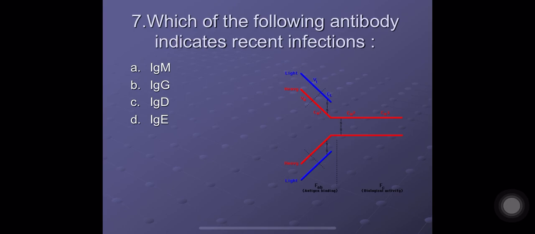Question number 7. Which of the following antibody indicates recent infection? IgM, IgG, IgD, or IgE? The correct option here is A. IgM. IgM indicates recent infection and IgG is a long-lasting antibody which indicates past infection.